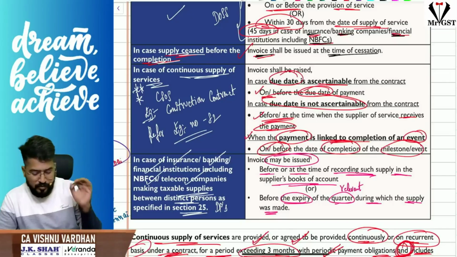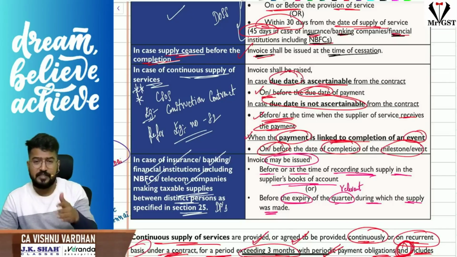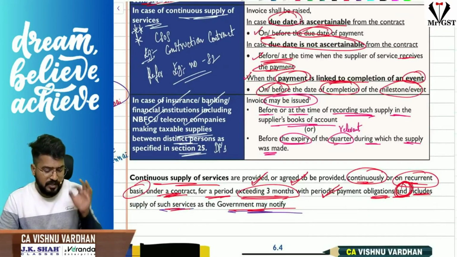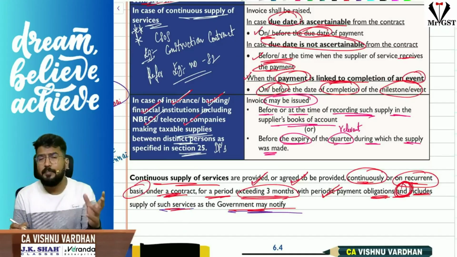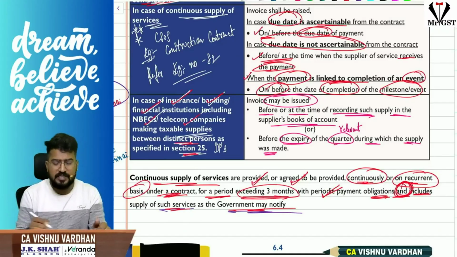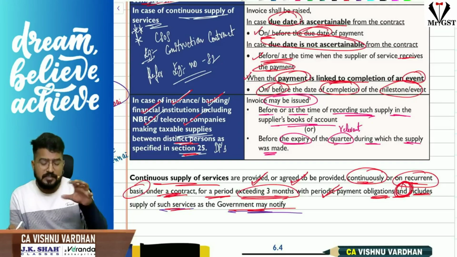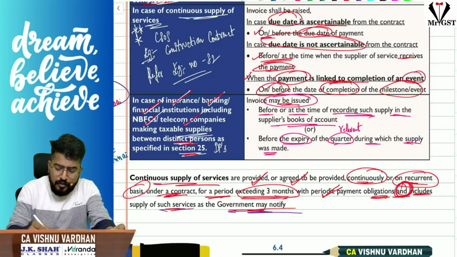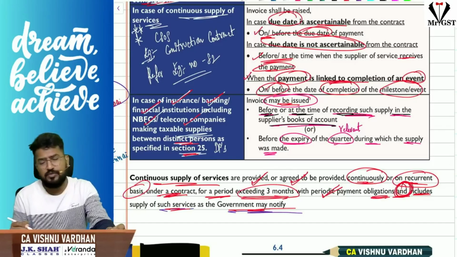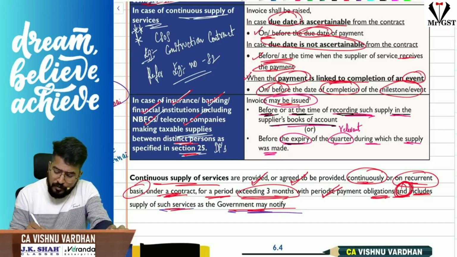Okay. Now, finally, regarding that, there is an example also. You can just go through a question. Sir, finally, if you are an insurance company, banking company, financial institution, including NBFCs and telecom companies, and they are making supplies among themselves, that is among their distinct persons under section 25, invoice may be issued before or at the time of recording such supply in the supplier's books of accounts, or even before the expiry of the quarter during which the supply was made.